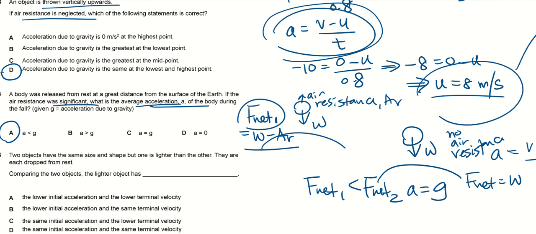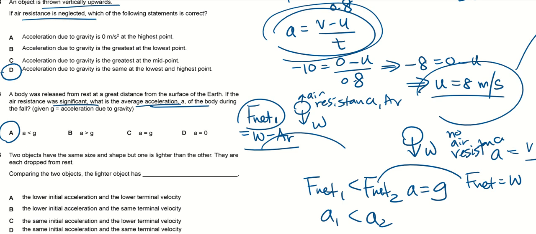Which one is 1, which one is 2? Number 1 is the one with air resistance. Number 2 is the case whereby no air resistance. So F net 1 will be less than F net 2. Therefore, the acceleration of 1 will be less than acceleration of 2. But does it mean that the body is decelerating? The body is now accelerating at a lower rate.